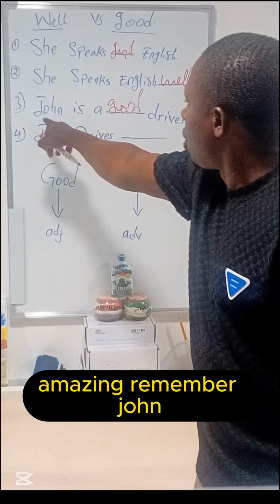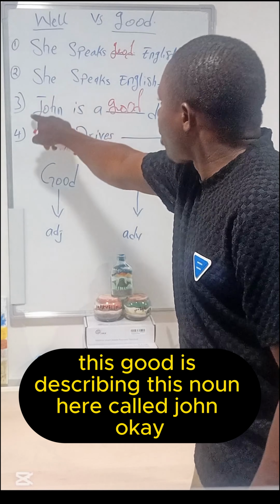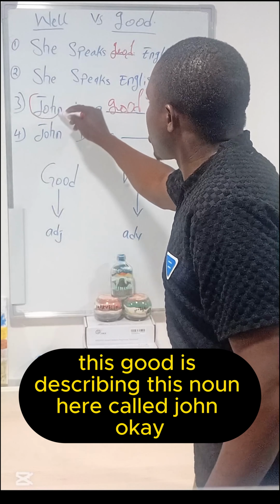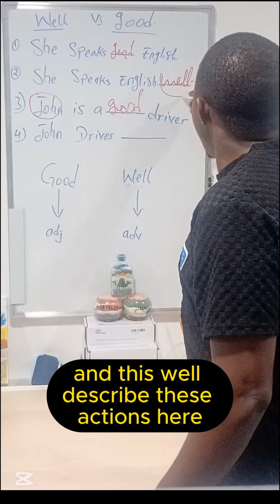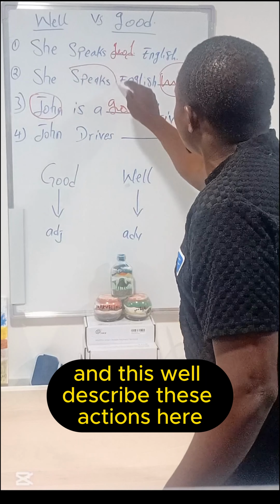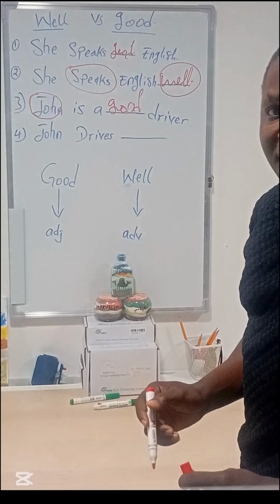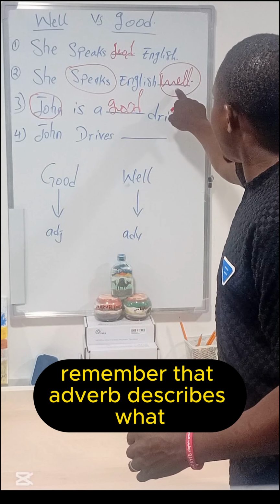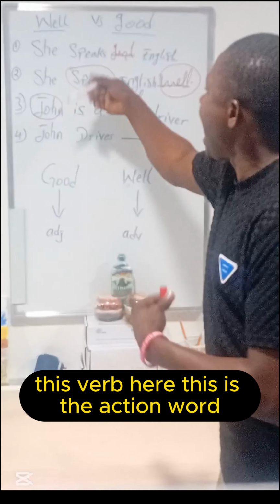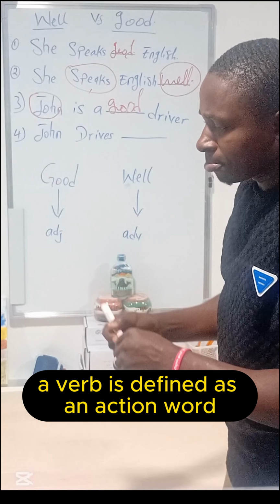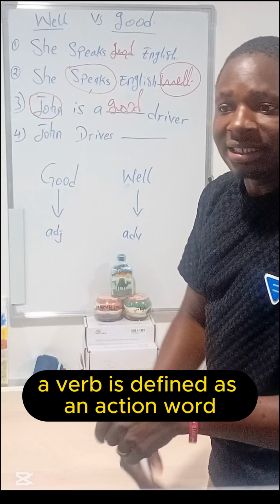Remember, this good is describing this noun here called John, and this well describes these actions here. Remember that an adverb describes the verb here. This is the action word. A verb is defined as an action word.